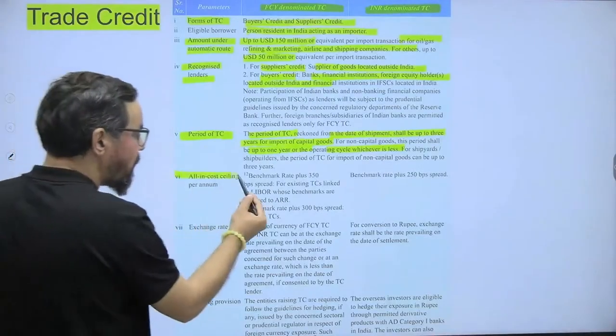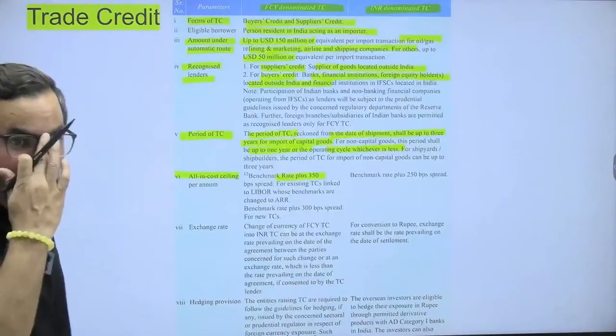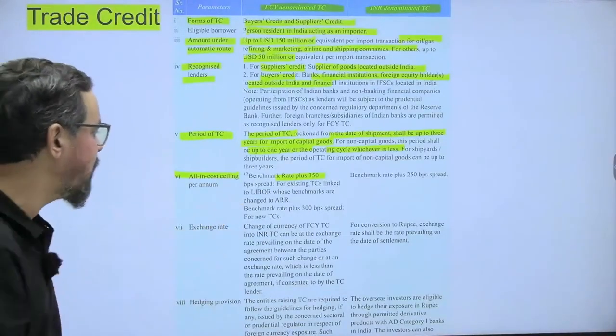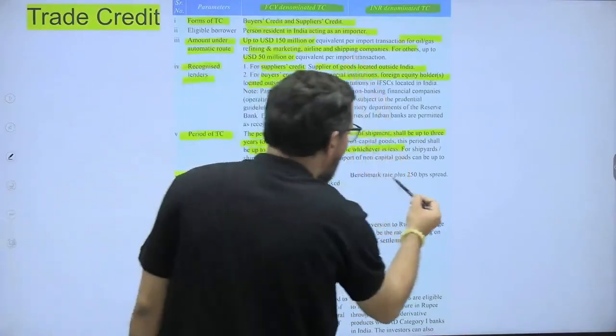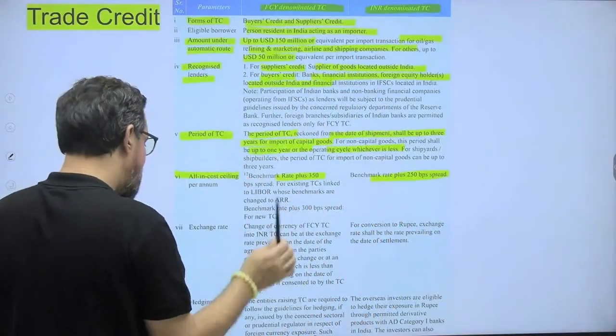All-in cost: it is 350 plus. Usually all-in cost when it comes to ECB is 450, but here it is 350. In case of INR denominated, it is 250 basis points plus spread.